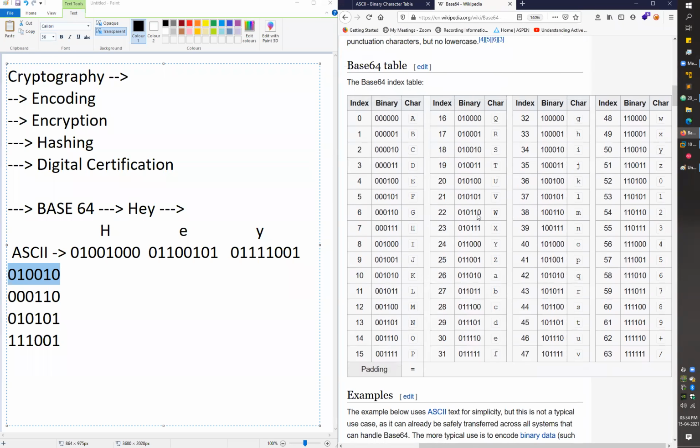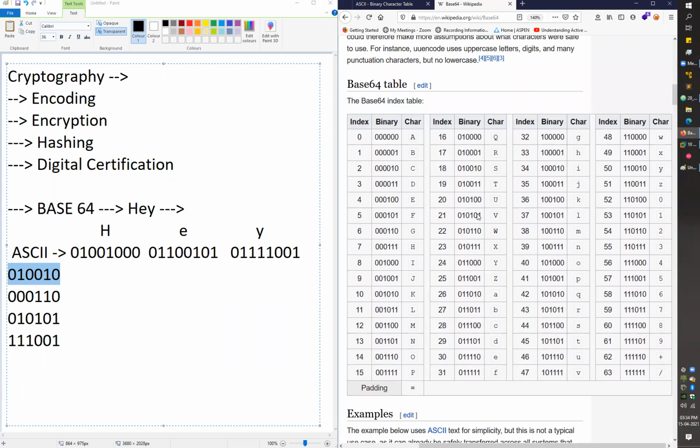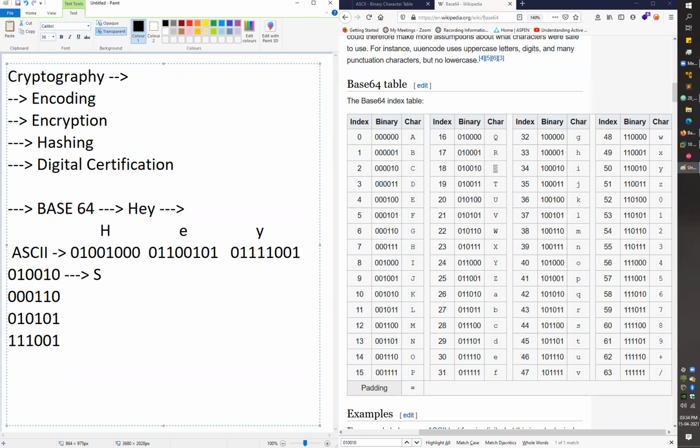And here you can see what my system will do. My system will simply compare these binary values inside this base 64 table. Let me copy this first group of six binary values. I'm copying it here, and let's search for the exact match. When I search here, I got the value, and the character for this binary value was S. My system will replace these binary values and show me the capital S here.